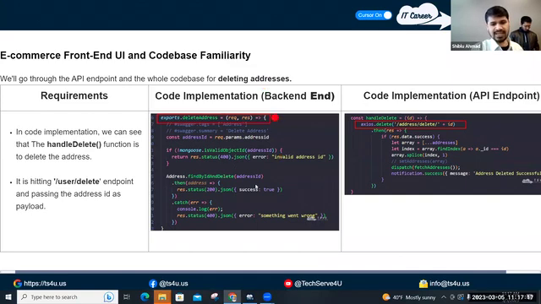Deleting address. That's actually the backend code, and that's the front end code. For deleting address, the API URL is this, plus the ID, of course. And then, of course, 400, 200, 400. Why there is 400, I don't know exactly. One is invalid address ID, something went wrong.